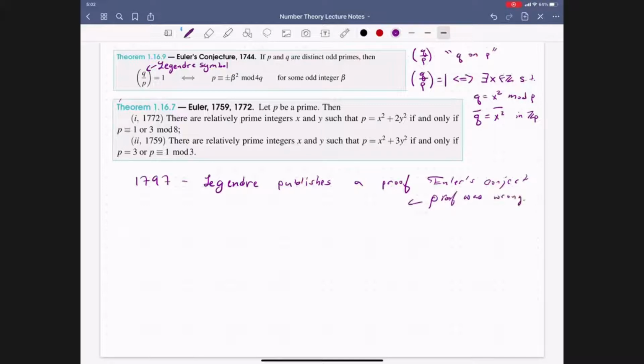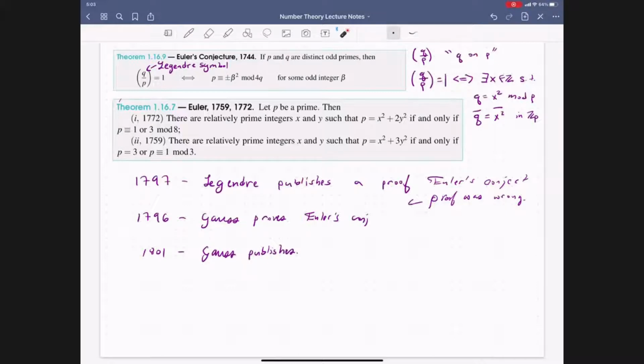But unbeknown to Legendre, Gauss had already proven Euler's conjecture the previous year. So in 1796, Gauss proves Euler's conjecture, but he did not publish that year. That publication came later, and the publication that was available to everyone, Disquisitiones Arithmeticae, did not happen until 1801. So Gauss publishes.